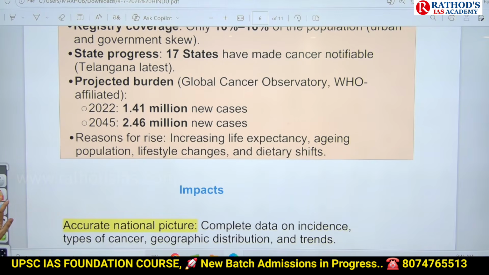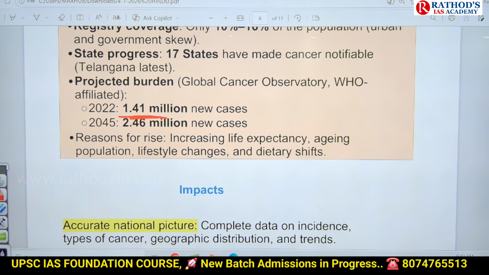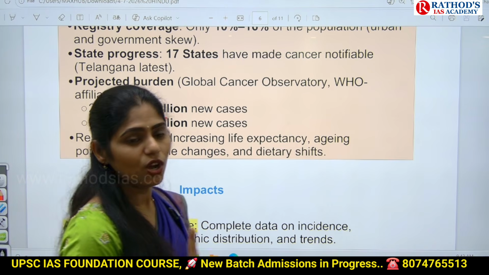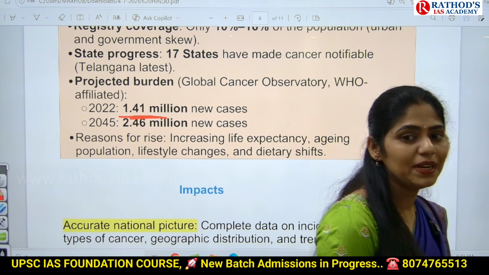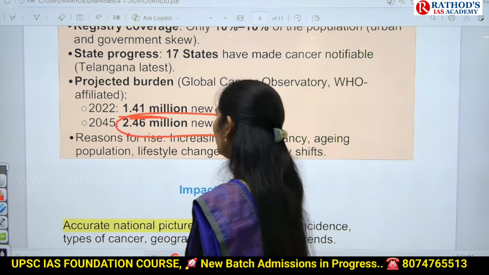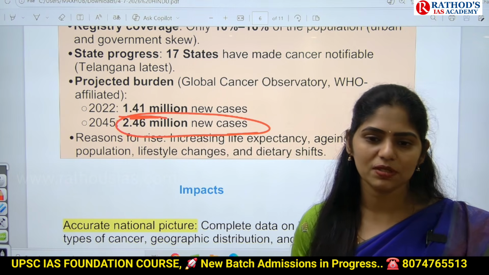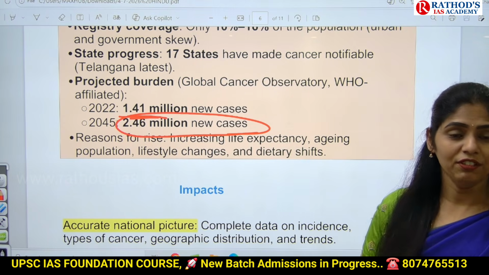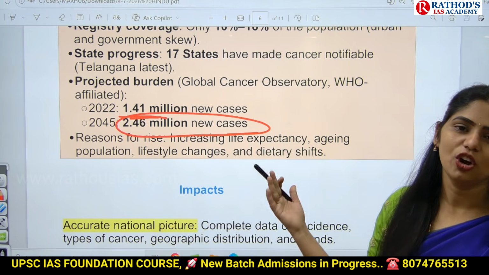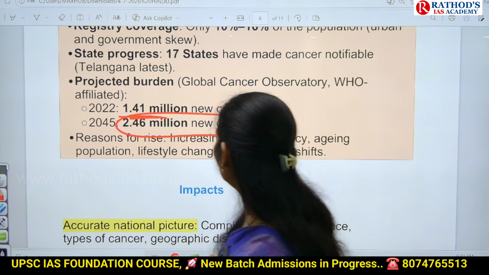And if you see the burden in 2022, we have 1.41 million new cases. I'm not talking about old cases. 1.41 million new cases have been recorded in 2022, and they are expecting that by 2045 this number will increase to 2.46 million cases. Okay, if cases are increasing, government has to for sure take some steps. Okay. And what are the reasons?